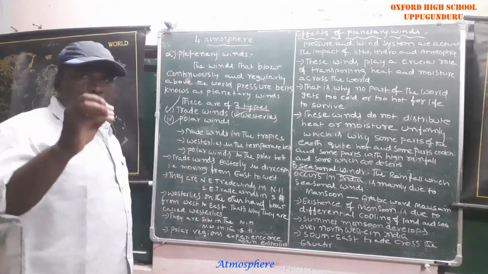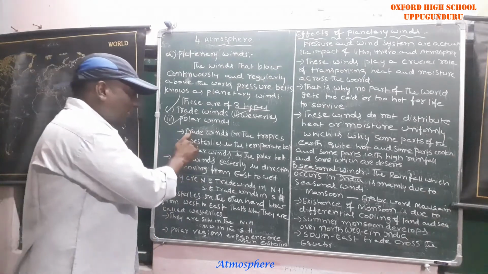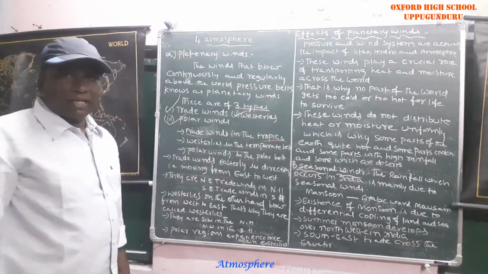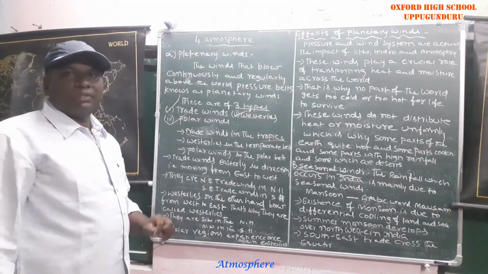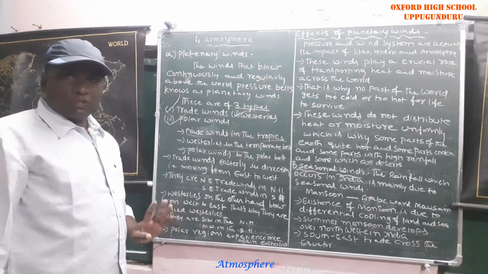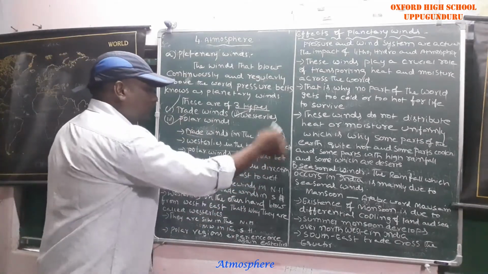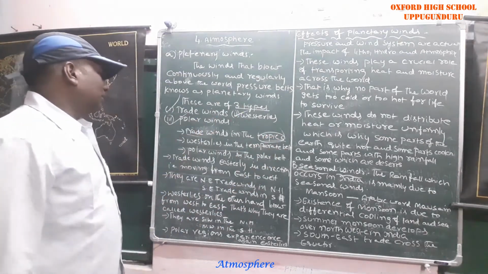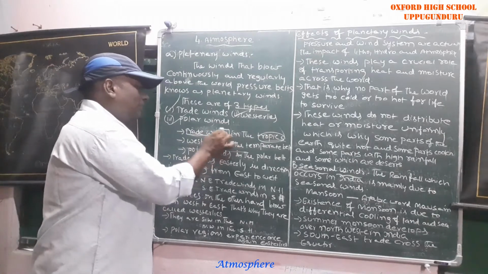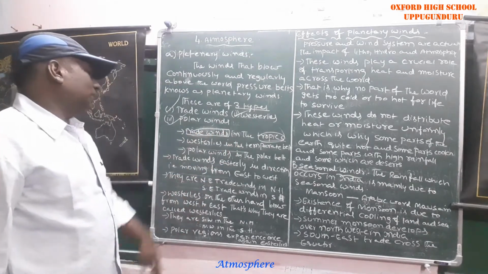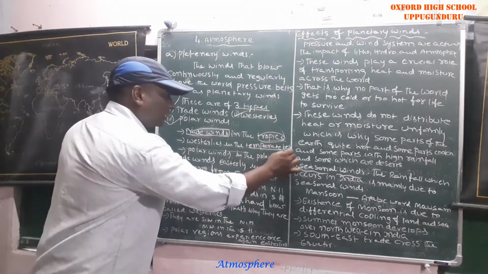Trade winds are generated in the tropics. Tropics means the area between the Tropic of Cancer and the Tropic of Capricorn. There, trade winds are generating. If you go above the tropics, a temperate zone will come.